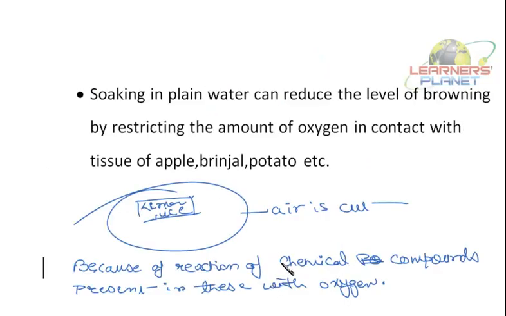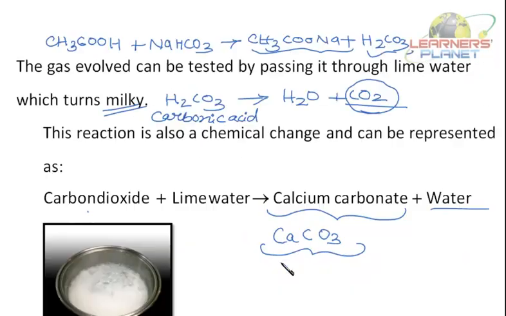The reaction of vinegar with baking soda is a chemical change. See, let's summarize this. Acetic acid, or this I can say vinegar, which contains what? Acetic acid, CH3COOH, reacts with baking soda, that is NaHCO3.